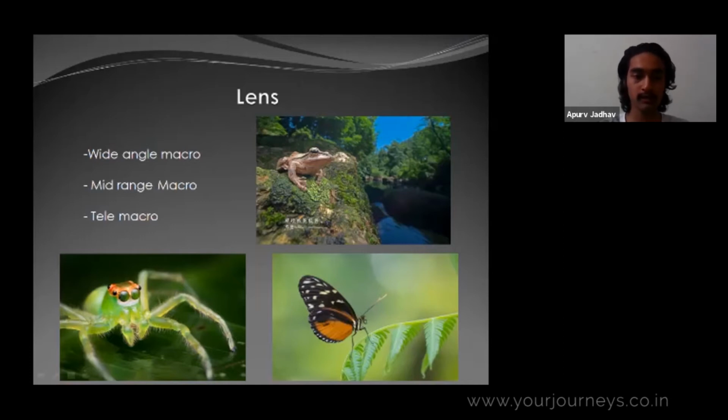The second is the mid-range macro lens, which you can see in the second image. That is the Tamron 90mm, 100mm, or for Canon it is 100mm, and for Nikon again 105mm. These are mid-range macro lenses that you can use for macro photography. And the third type is tele lenses, which are tele macro lenses.